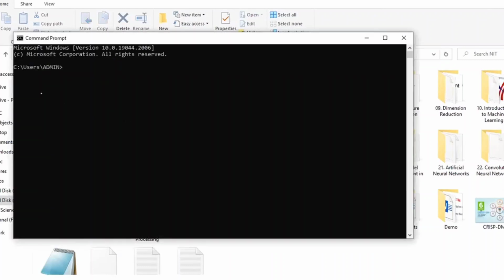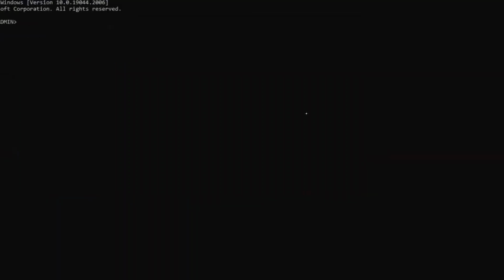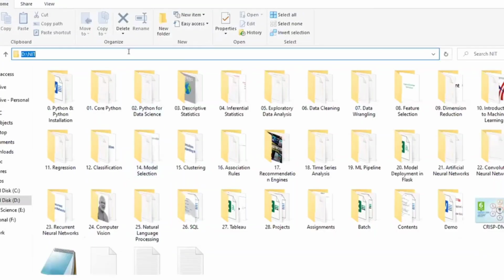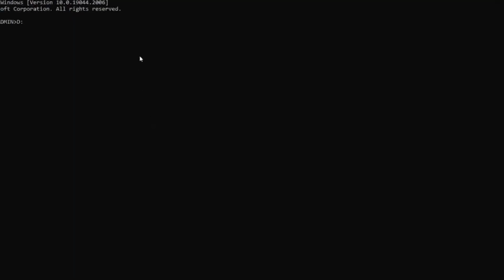Now, in the command prompt, by default you have the working directory C, users, admin. Okay, this is by default. Now, what I'm going to do is change the directory. So I'm going to use the different drive, D. Now I'm going to use CD. CD means change directory. Which directory am I going to change to? This path, wherever the Python file is located, I'm copying, and I'm pasting here.